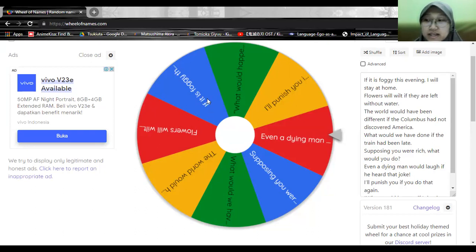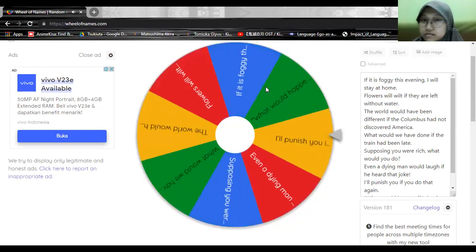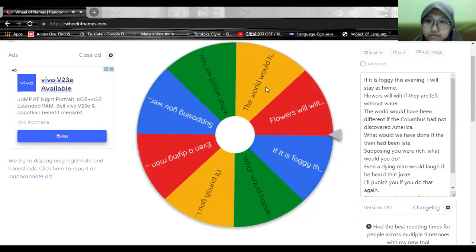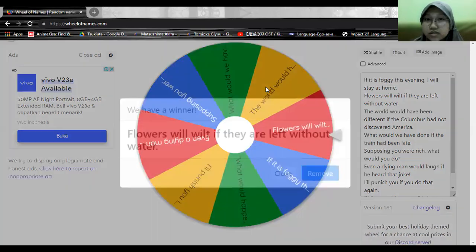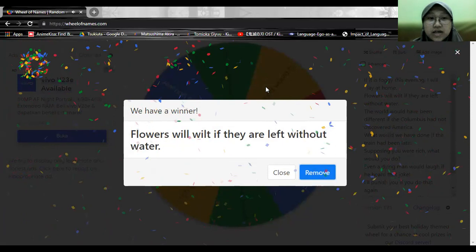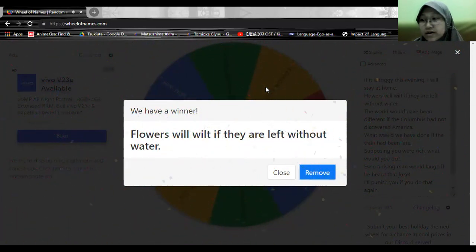Do you understand, class? Yes, Miss. Okay, let's start from the first example. Okay, so for the first example, we got: flowers will wilt if they are left without water.